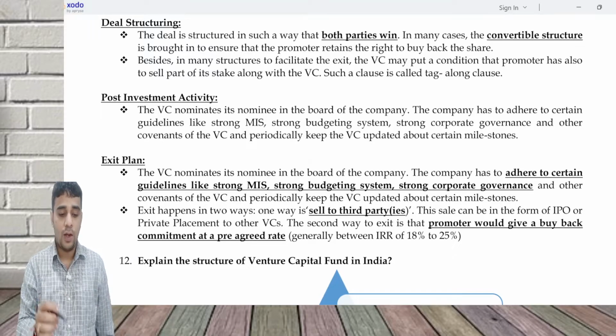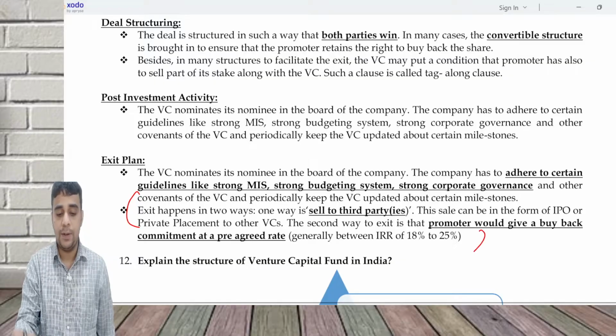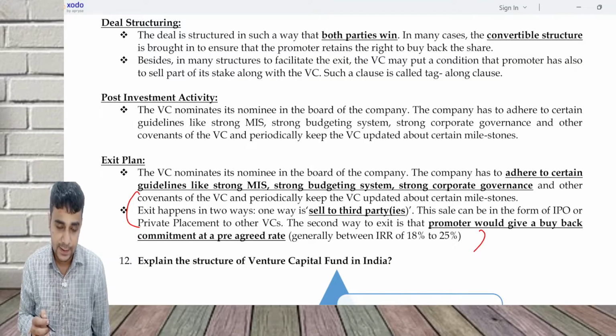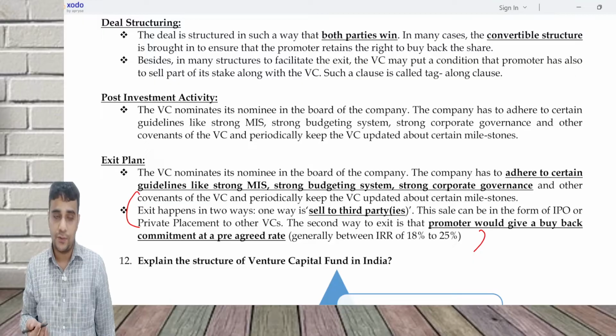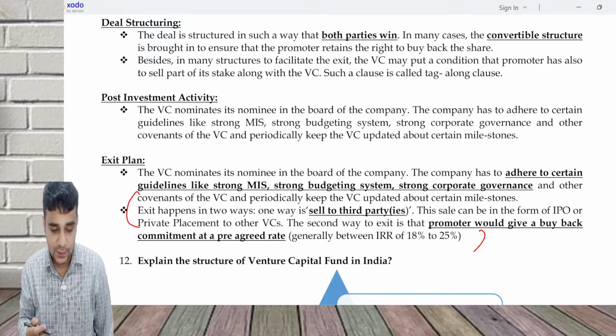After this, what we'll have to do is an exit will happen. Exit will happen in two ways. One way is to sell it to the other parties, or you may also sell it to promoters of the company. At the end, an exit has to happen.